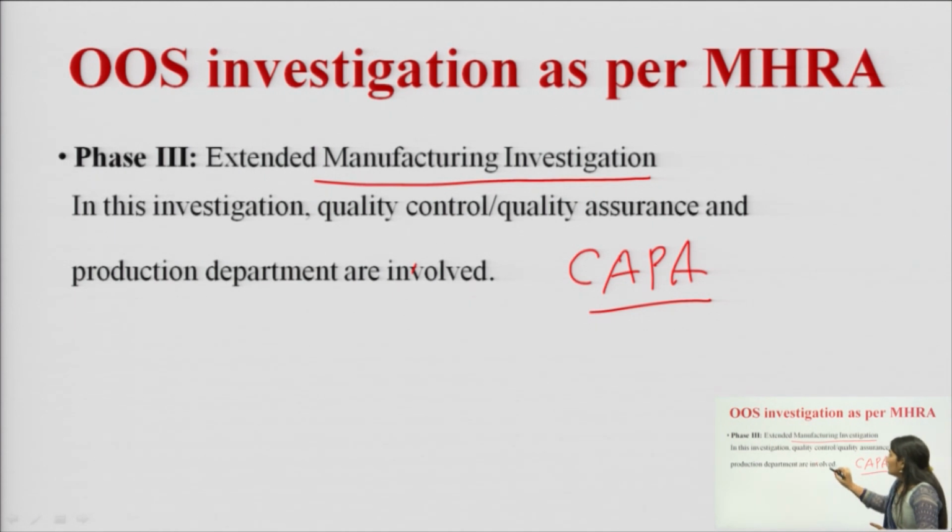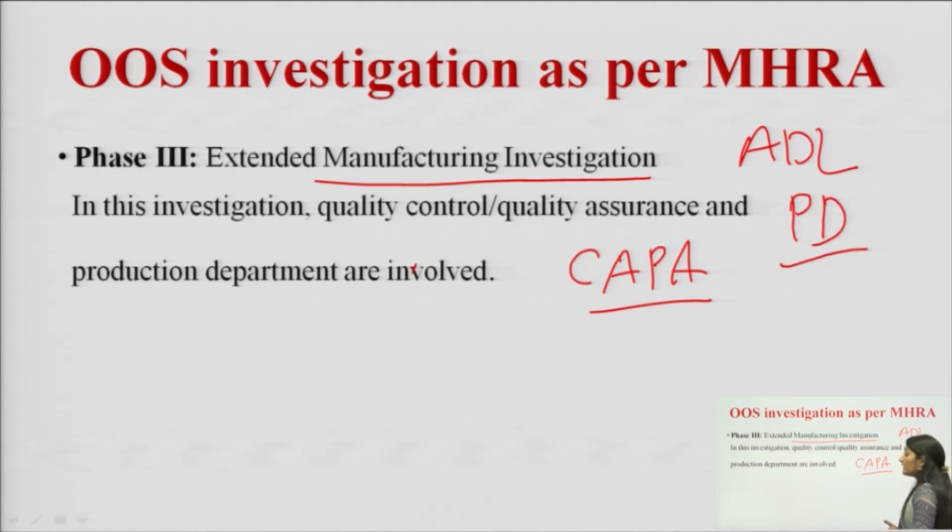Means in the phase 3 testing, our ADL and PD lab are also authorized to perform certain functions to investigate the reason for the OOS or to eliminate the OOS. And this ADL and PD department will perform the corrective action as well as preventive action for the investigation of OOS.